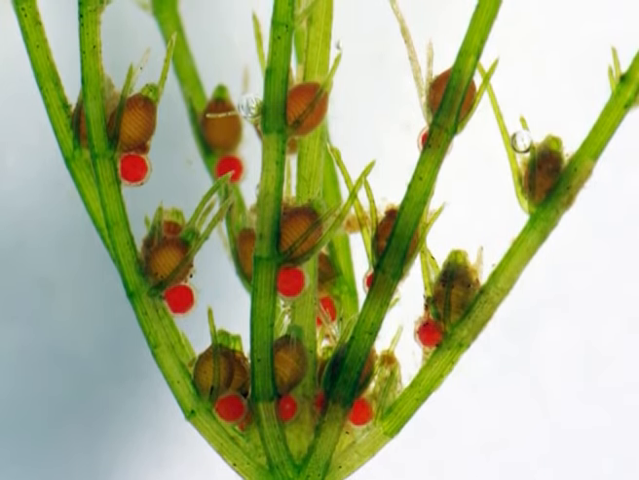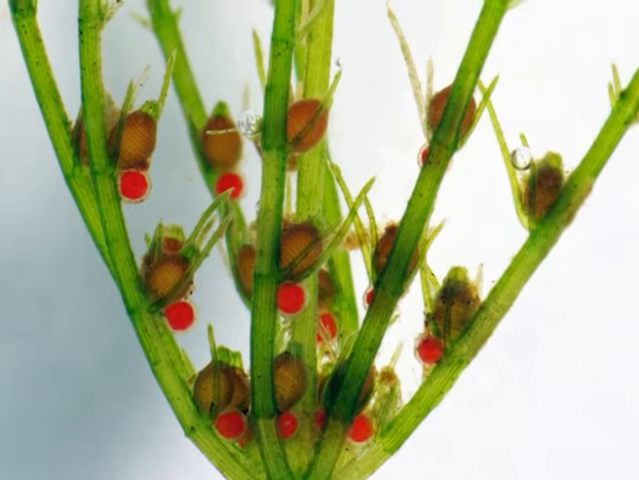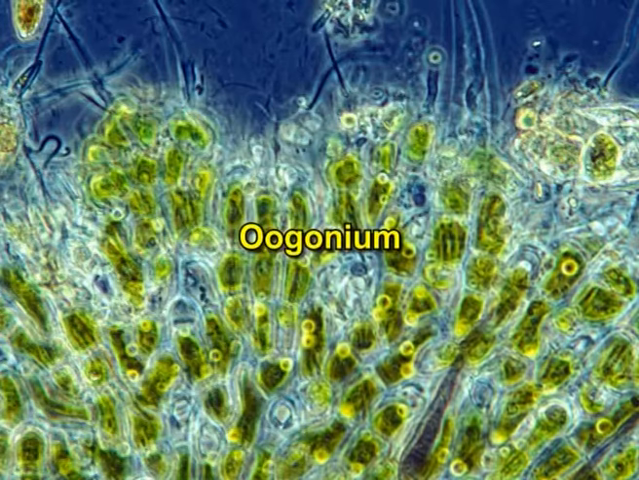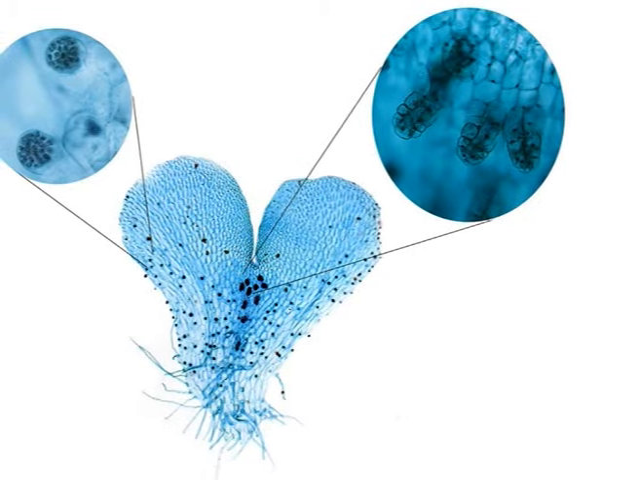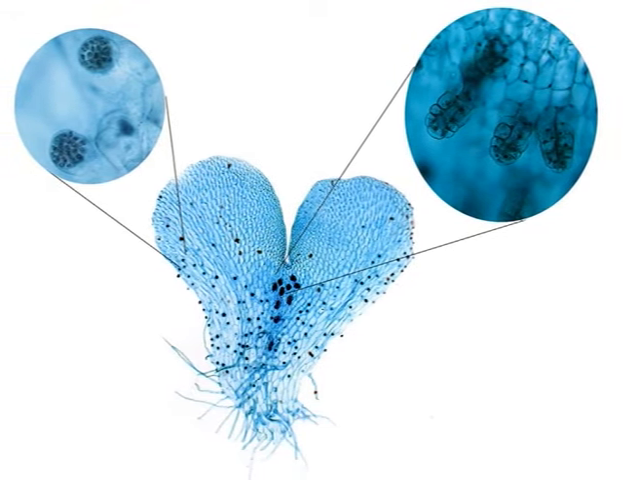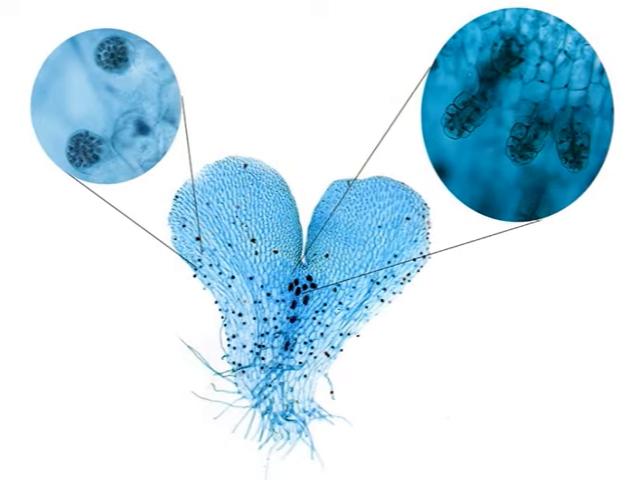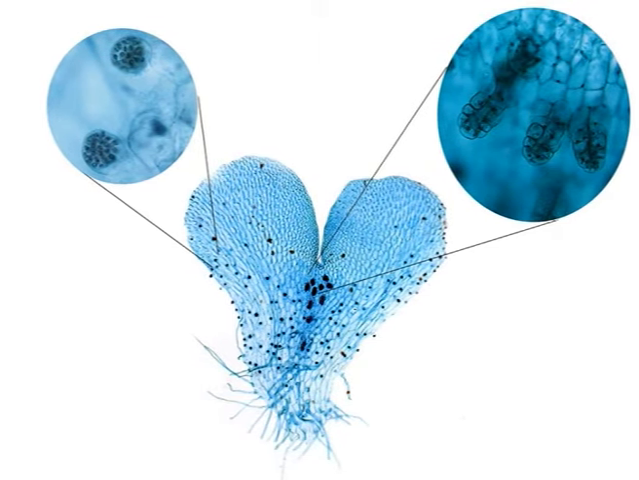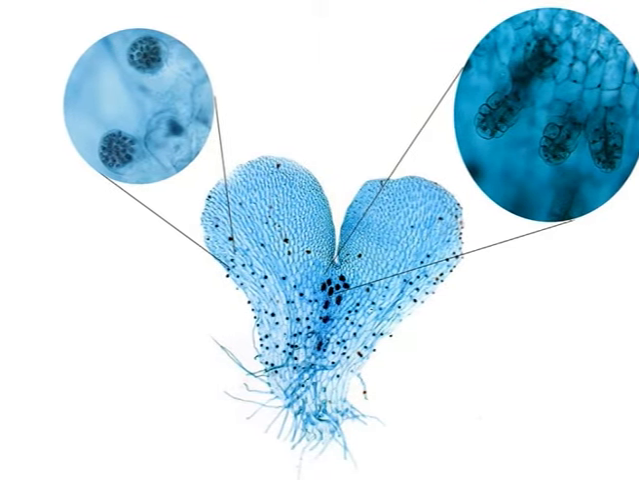Oogonium. It is separated by a cross wall from the rest of the female hyphae. It is spherical and multinucleate, containing as many as 65 to 150 nuclei. All nuclei are evenly distributed throughout the cytoplasm.